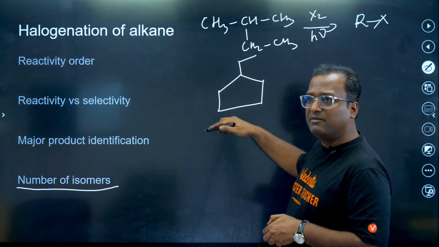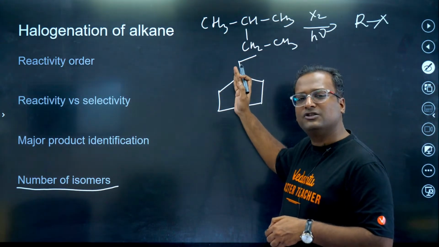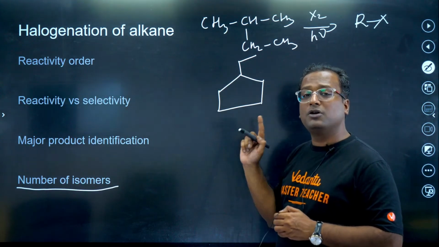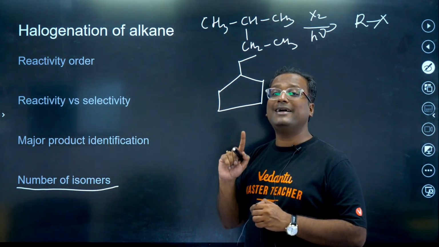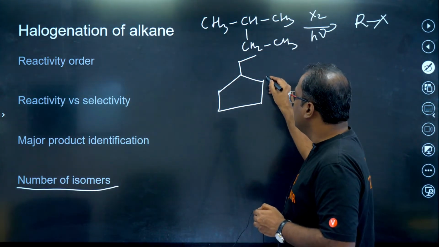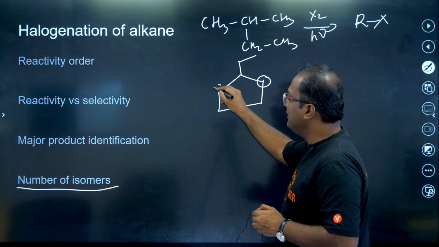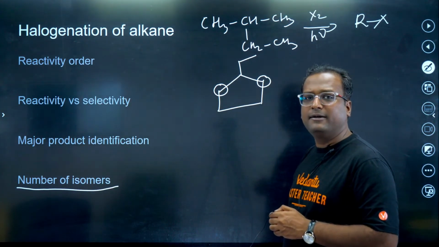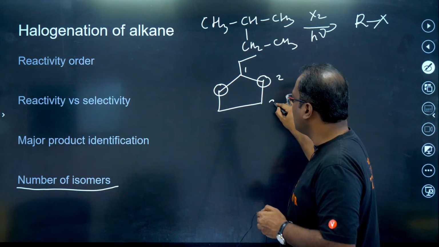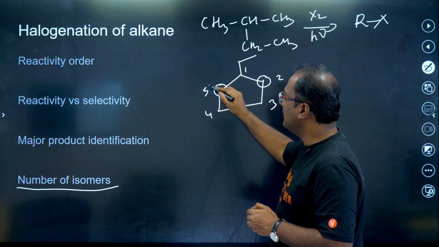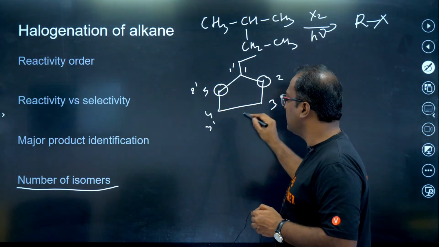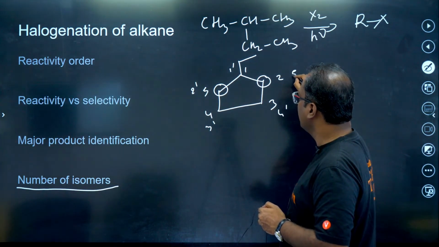That is, in this given compound, attach your halogen to different positions. Make sure you don't attach halogen to an identical position two times. Meaning, the position this one and this one, they are identical, isn't it? If you talk about the ring 1, 2, 3, 4, 5, the opposite way also can be named 1 dash, 2 dash, 3 dash, 4 dash, 5 dash.